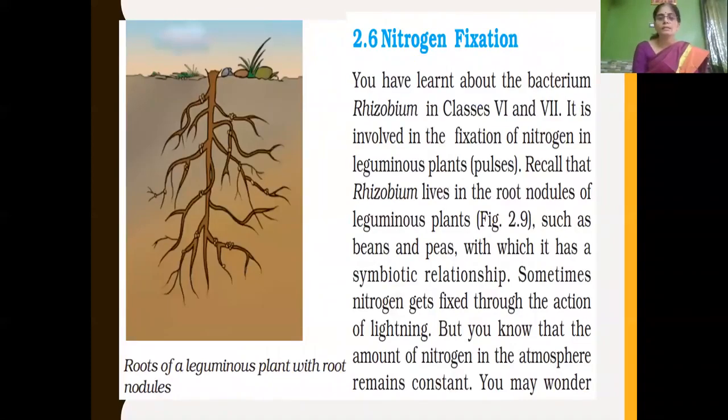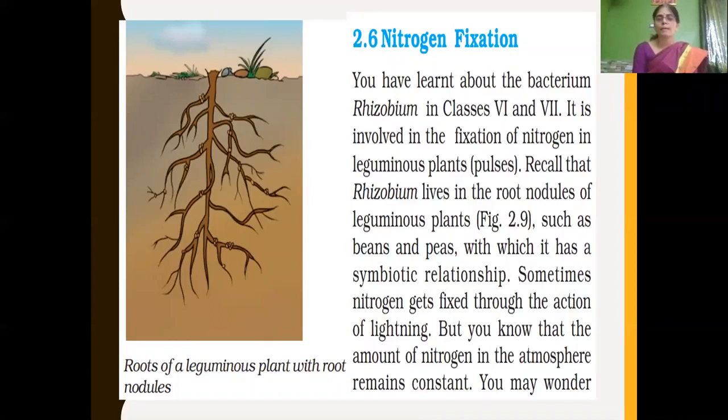And now in this session, we have come to the end of the lesson. That is, now we'll be learning about nitrogen fixation. We have already learned in standard 7 about the Rhizobium bacteria, which is involved in the fixation of nitrogen, isn't it?